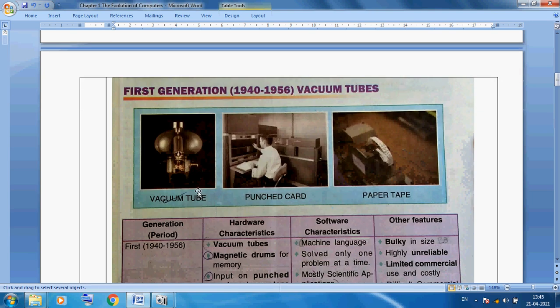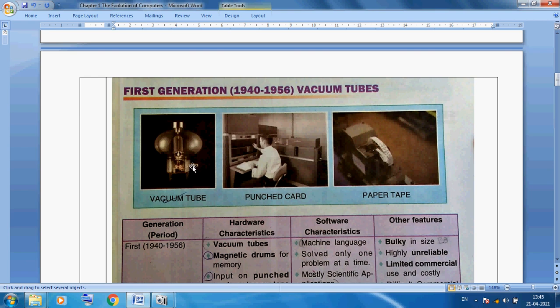You can see this is the vacuum tube. This is just like an electronic bulb. To store data, punch cards and paper tape are used, and for processing, vacuum tubes were used.